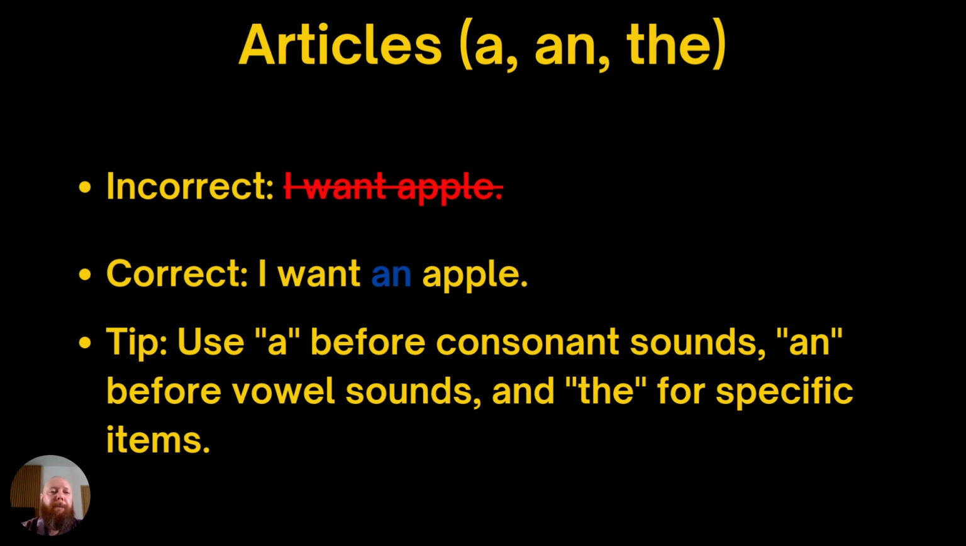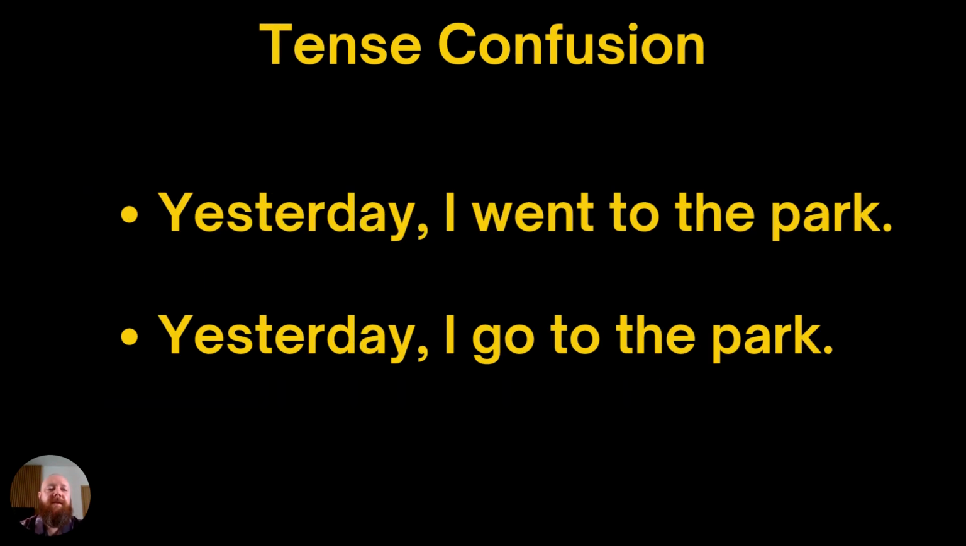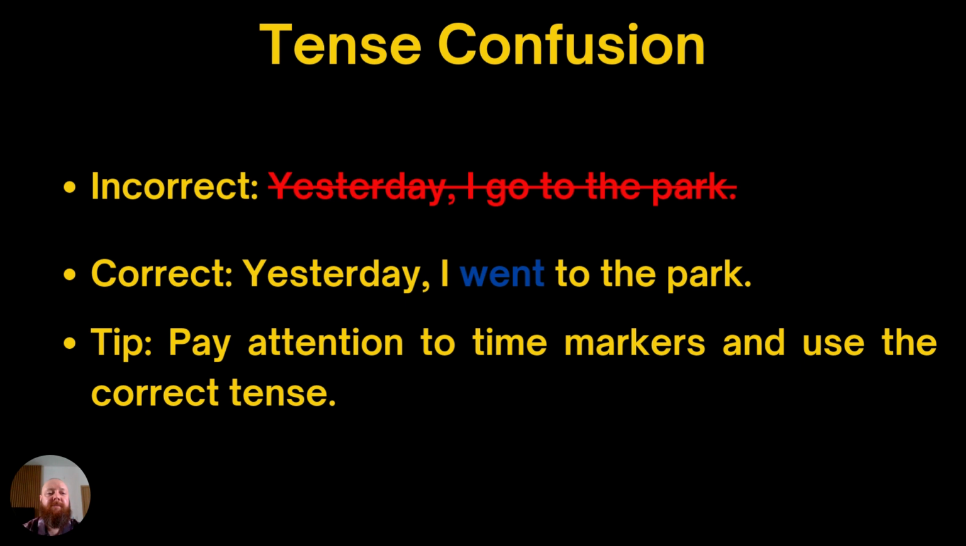Okay, let's move on. So the next one we've got: yesterday I went to the park. Yesterday I go to the park. So which is correct? Which is the correct tense? So let's have a look at the correct answer. So here, this is yesterday, so this is past tense. So we need to change go to went. So yesterday I went to the park. This is past tense. So often with past or future or present tense, this is another common issue.